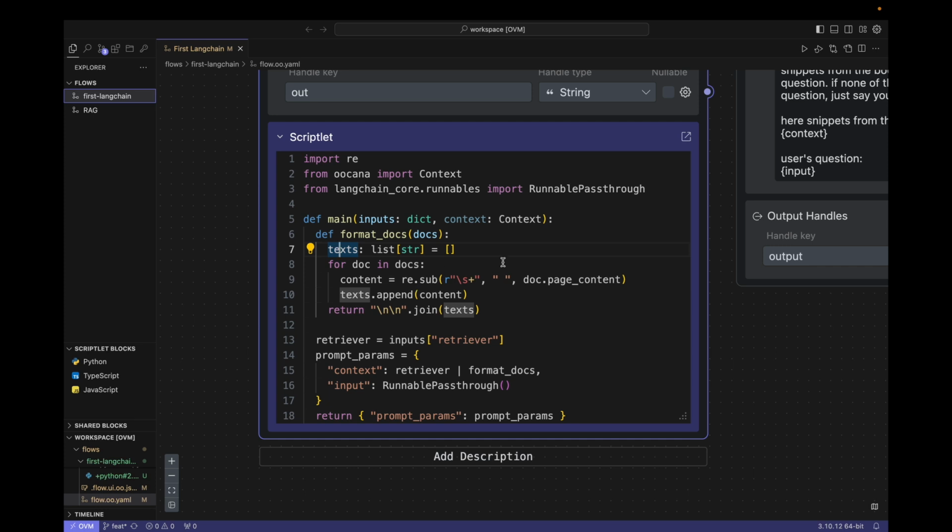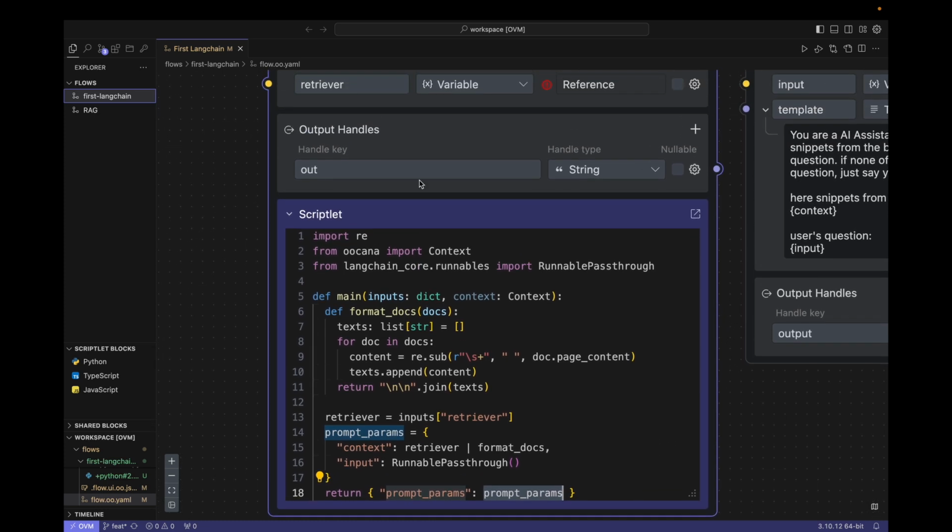In this way, after reading the code, you can imagine what the text in this context will look like in the end. In addition, here in input, I wrote a runnable pass-through. This is a special object of LangChain. It is used to replace the text directly entered by the user. Here, it refers to the question asked by the user. Then, these two fields will be wrapped as a dictionary object and output to the downstream block as prompt params. Therefore, we have to write it out here in the output.